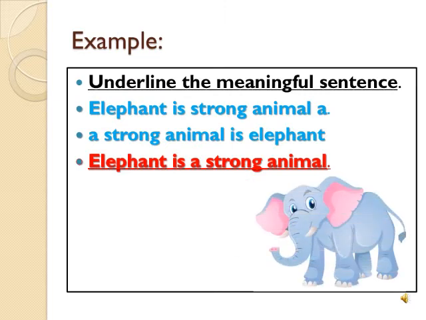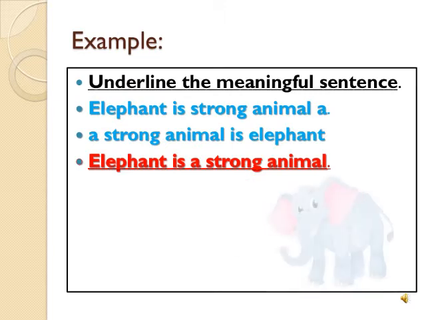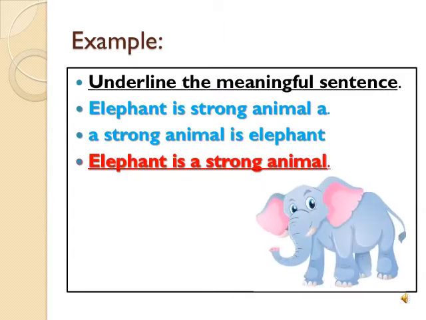For example, underline the meaningful sentence. First one, elephant is strong animal. No, it is not a sentence because it does not make sense. Next, a strong animal is elephant. It is not a sentence again. Why? Because it does not start with a capital letter and it has no full stop.